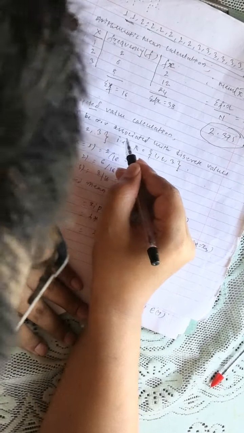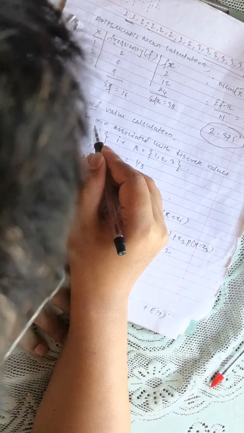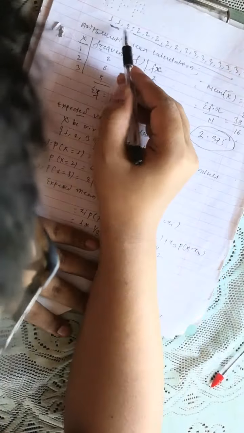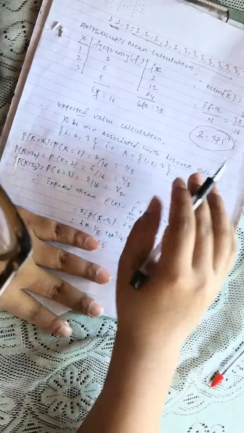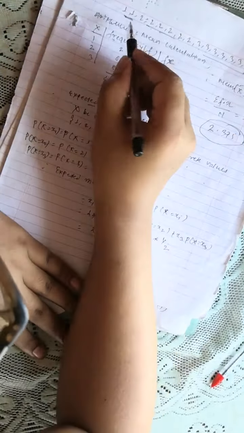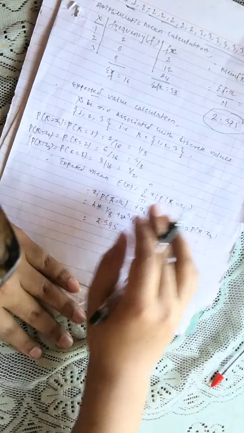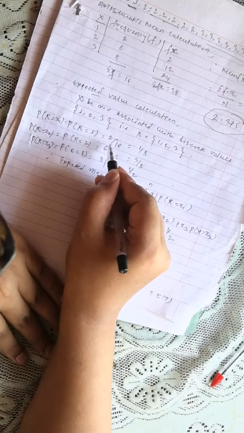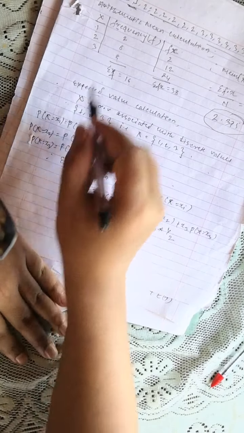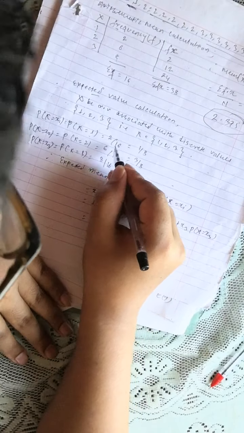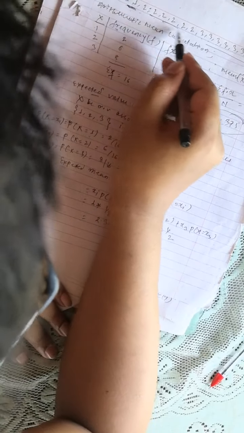Now let S be the random variable associated with the discrete values 1, 2, 3. There are only 3 distinct values: 1, 2, and 3, though there are many values overall. Then the probability of getting 1 is, how many times does 1 occur? The frequency of 1 is only 2, out of all these values 1, 2, 3, 4, 5, 6.